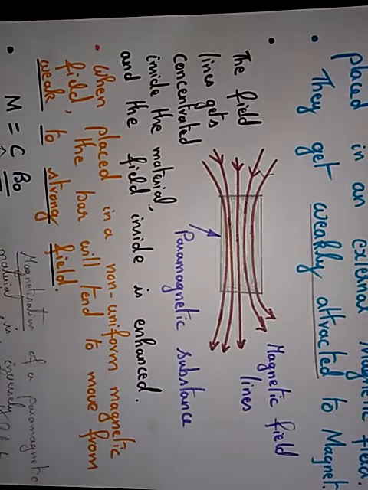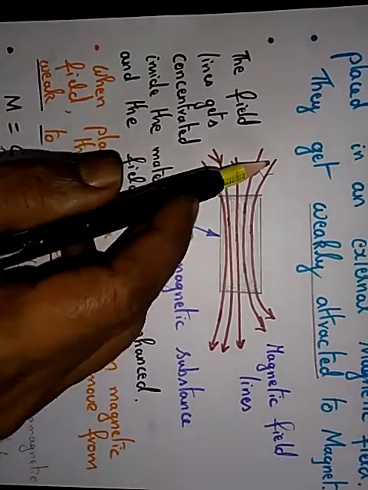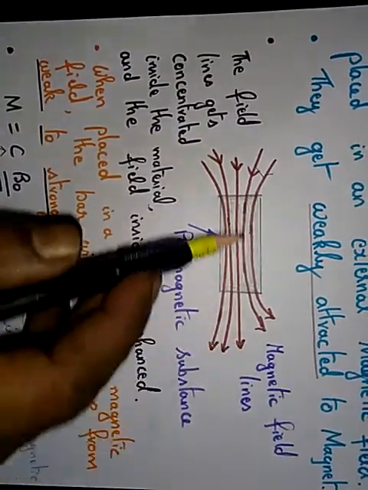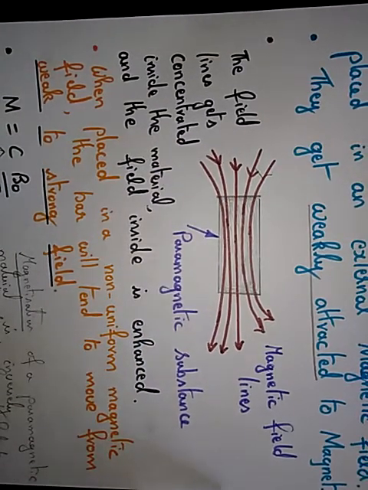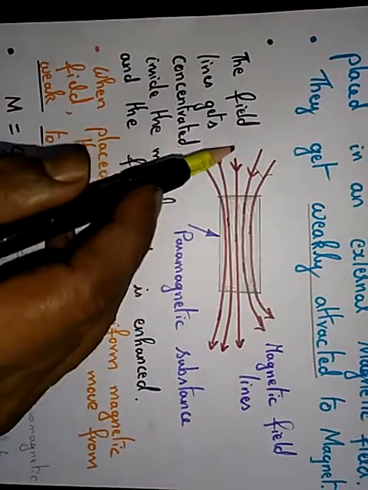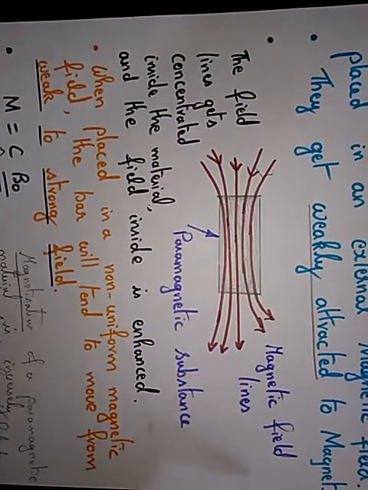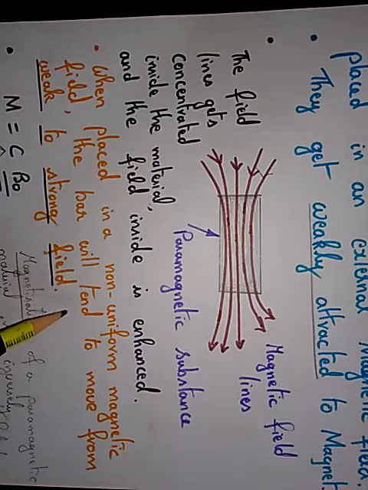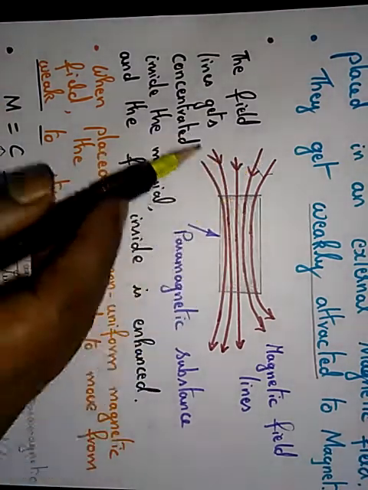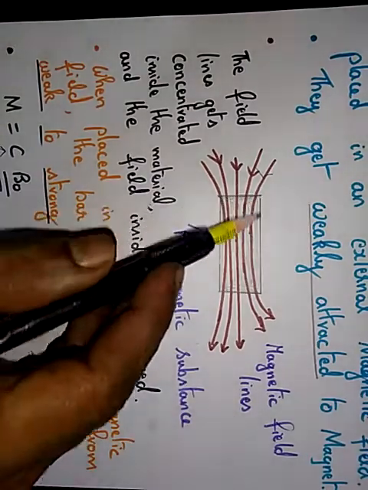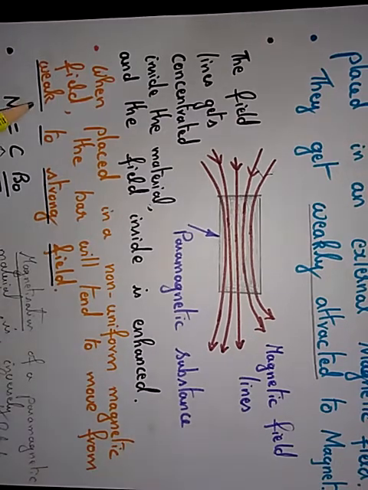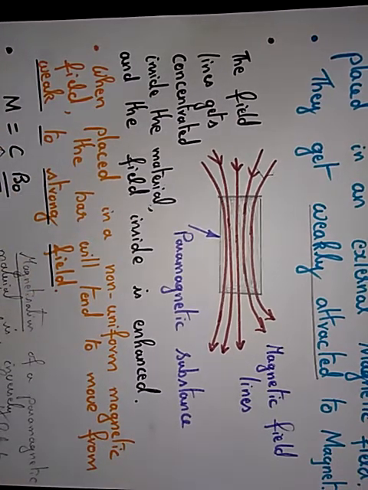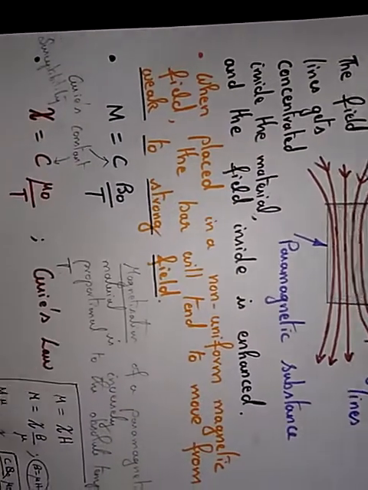Suppose this is a uniform magnetic field, so the magnetic field gets concentrated inside the paramagnetic substance. When you consider a non-uniform magnetic field, then the substance will tend to move from weaker to stronger field. So suppose this field is non-uniform, this bar, the paramagnetic substance, will tend to move from weak to strong magnetic field. Okay.